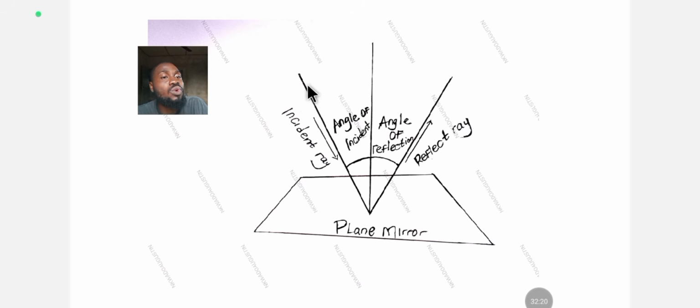The incident angle cannot be 70 and the reflected angle becomes 10. No. All right, so that's that for that. It goes with the same angle. That's what gives us the formula: theta I, the angle of incidence, equals theta R, the angle of reflection. As easy as that.